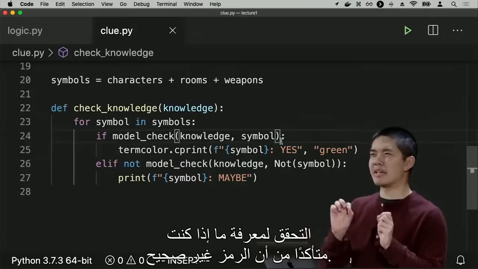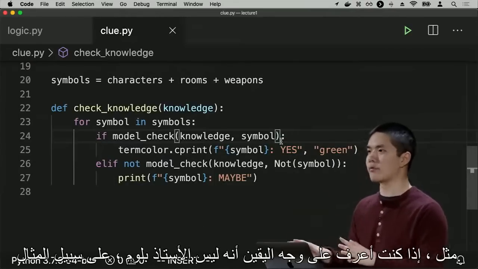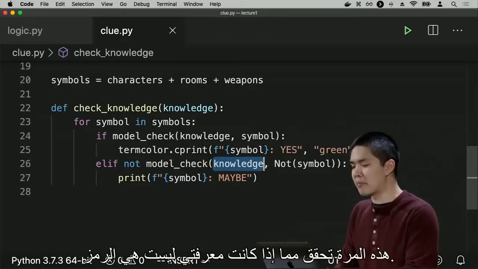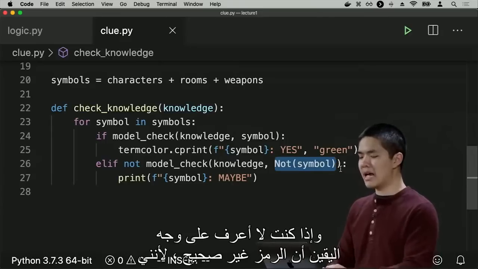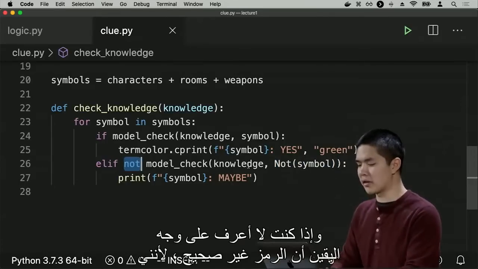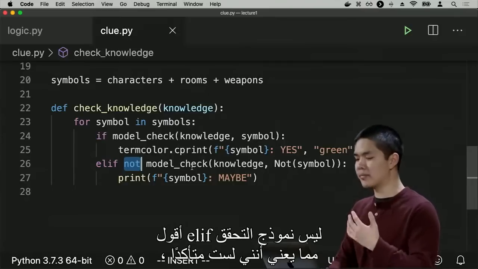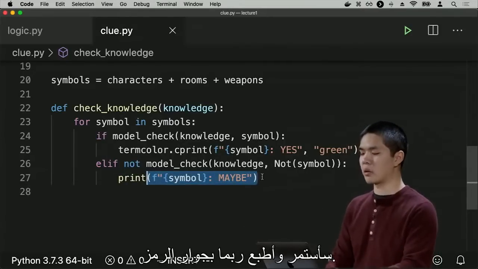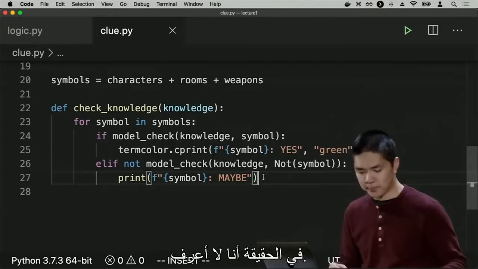And if we're not sure that the symbol is true, maybe I can check to see if I'm sure that the symbol is not true. Like if I know for sure that it is not Professor Plum, for example. I do that by running model check again, this time checking if my knowledge is not the symbol, if I know for sure that the symbol is not true. And if I don't know for sure that the symbol is not true, because I say elif not model check, meaning I'm not sure that the symbol is false, well, then I'll go ahead and print out maybe next to the symbol. Because maybe the symbol is true, maybe it's not, I don't actually know.